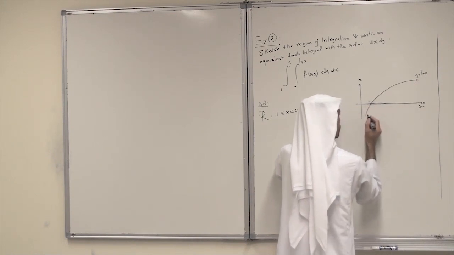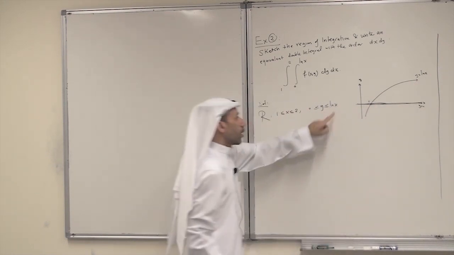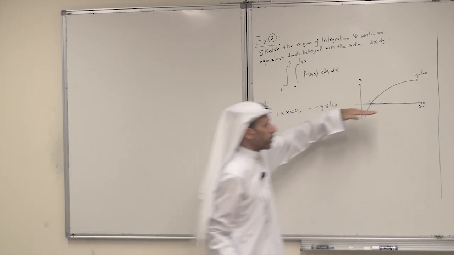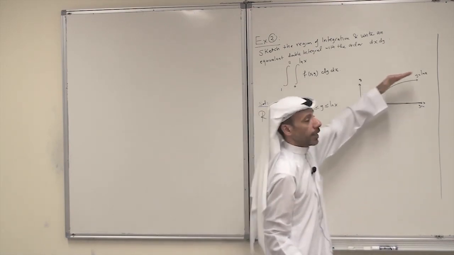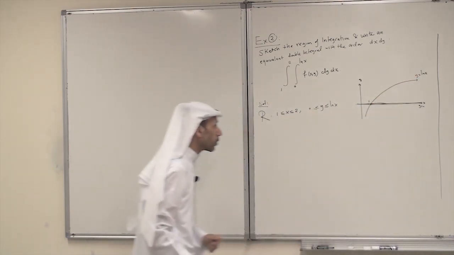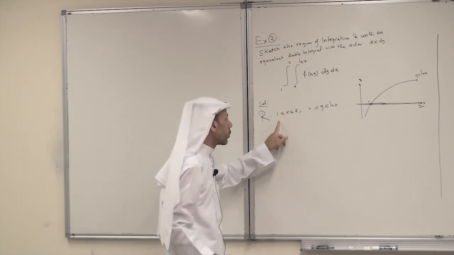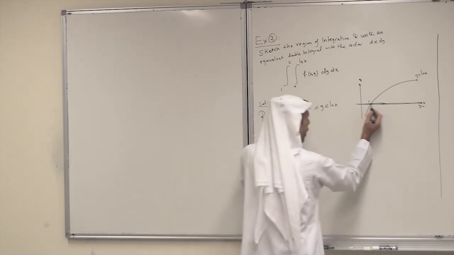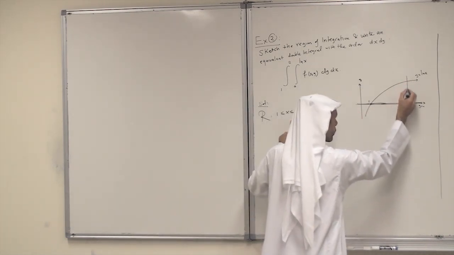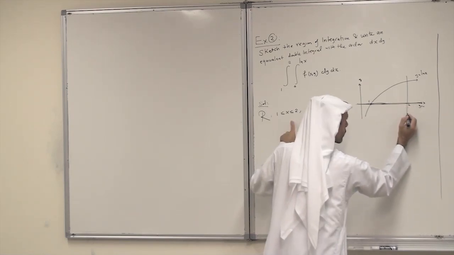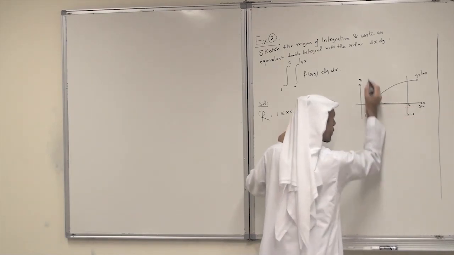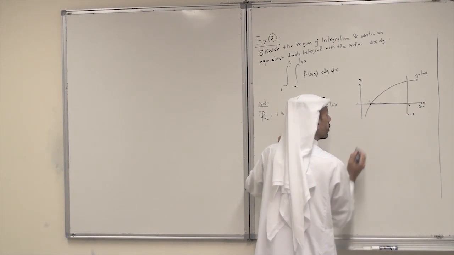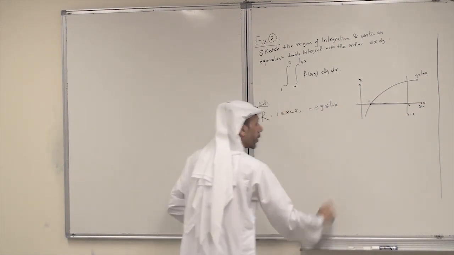This is 1. So the lower curve is the x-axis and the upper curve is the logarithmic function, and x is between 1 and 2. This is x equals 1 and this is x equals 2. So this is the region.